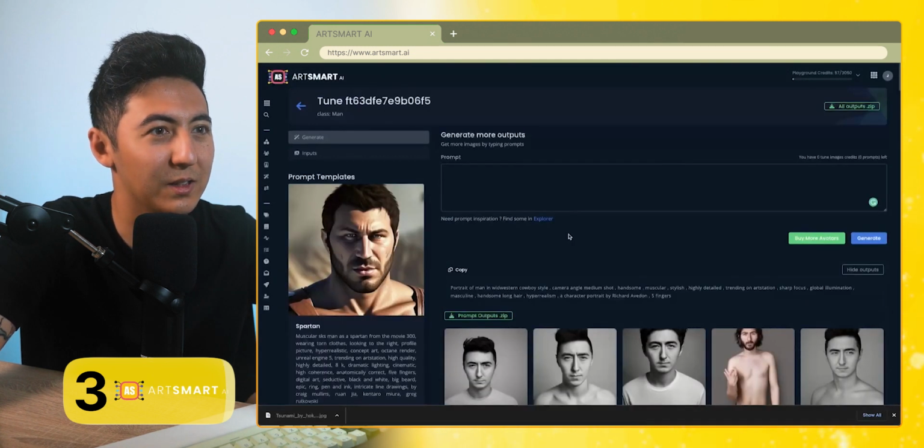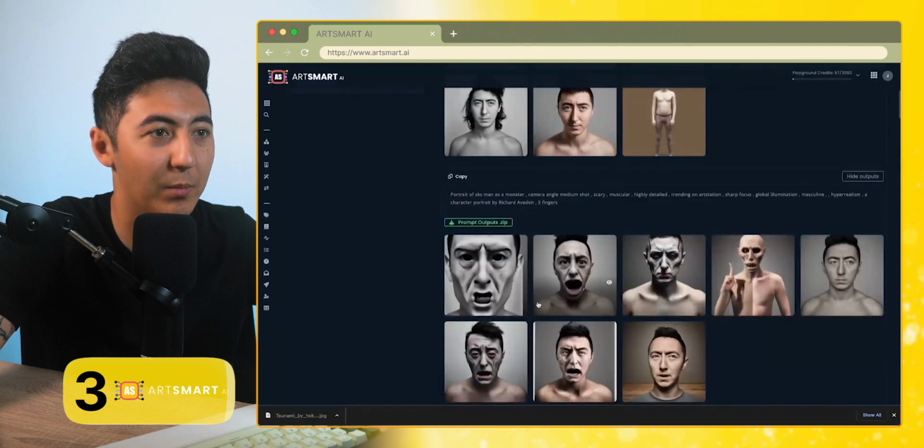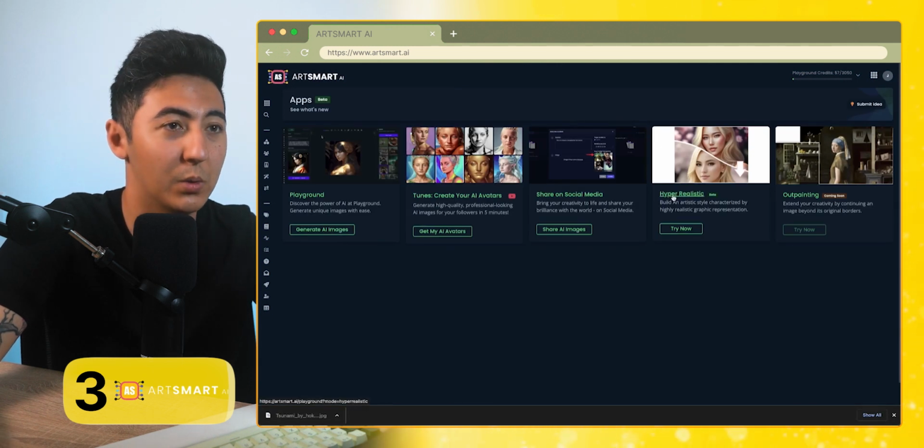So yeah, that is the tunes. And obviously if you play around with the keywords, you're able to get different types of outputs. So that was just me coming up with one on the spot. So this is Artsmart AI, a really fun tool to play around with.